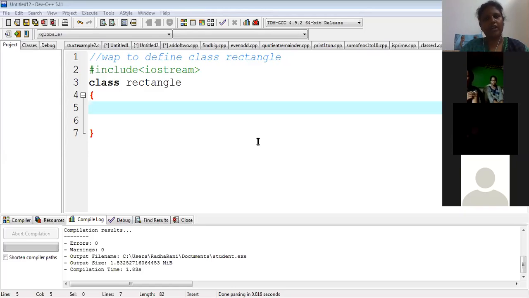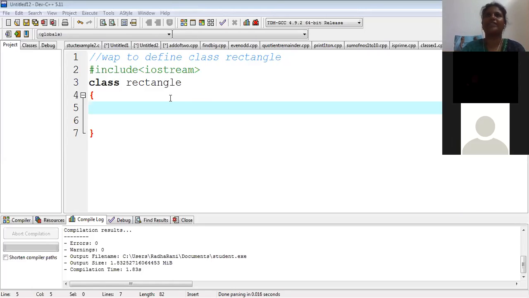So I have shown one example for you previously, cube. Whenever you are going to write a class, you have to do some guesswork or some planning beforehand: what data members are possible for that class and what functions are possible for that class. Whenever you are writing the class, you basically have to write the data members and functions. In cube we have a data member as side of the cube and a function as get value. Now we want to create our own class like rectangle. Can you guess what data members are possible, similar to that cube?